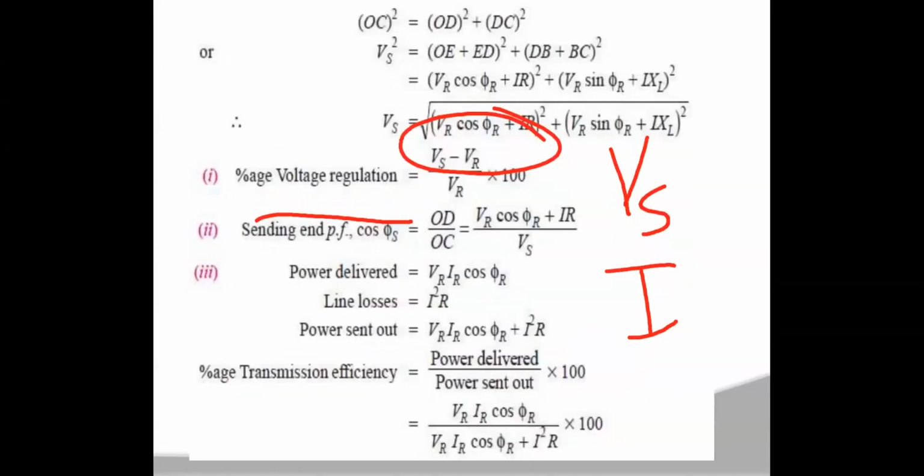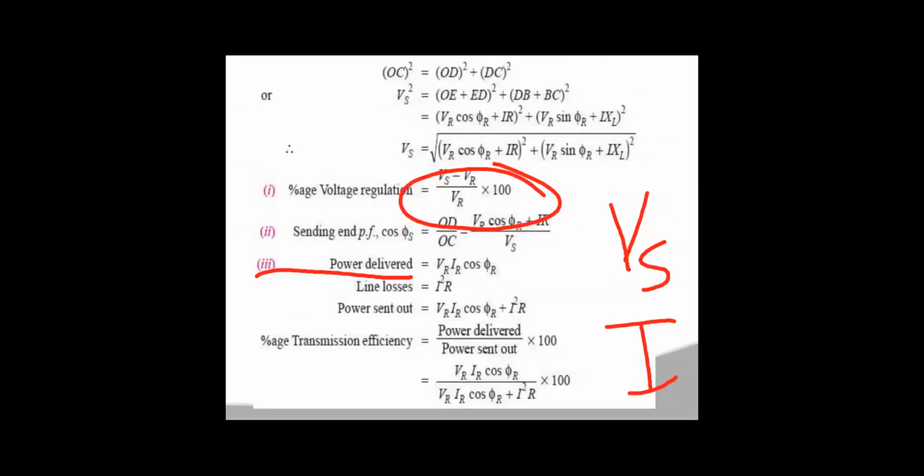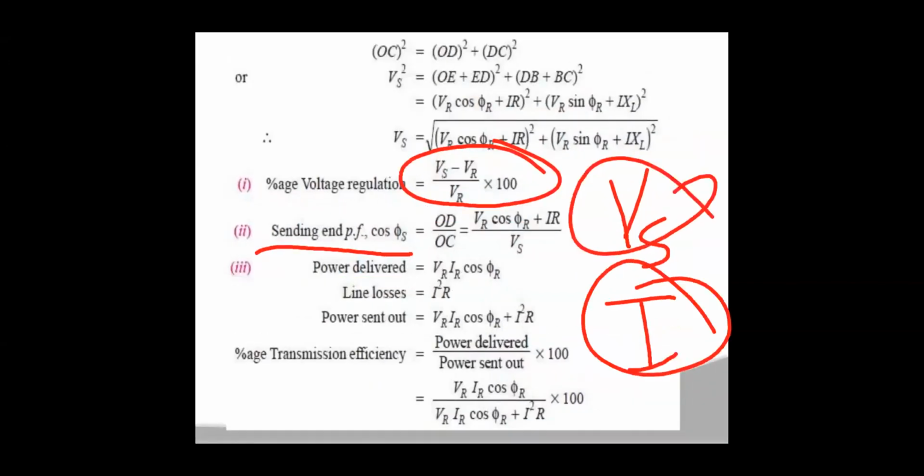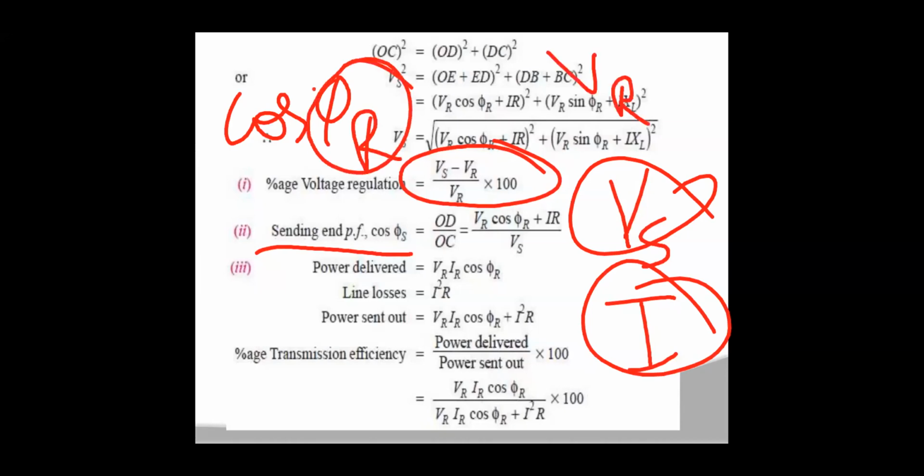The angle phi s is the angle between VS and I, and cos of that phi s is the sending end power factor. If it is the receiving end power factor, that power factor is cos phi r. So this phi r is the angle between VR and I.